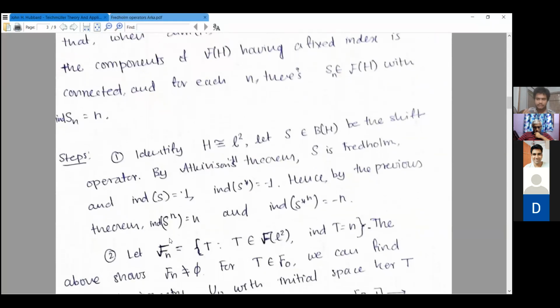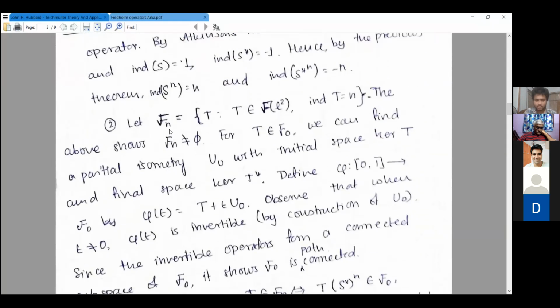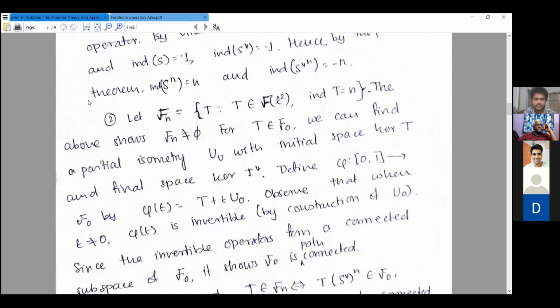So now we need to examine how its path connected components look, and whether each component, index inverse of n, is path connected or not. So the answer is affirmative, and we will prove that in the next part. So let F_n be the set of all elements with index equal to n. We claim F_n is path connected. So we first focus on F_0 is path connected.